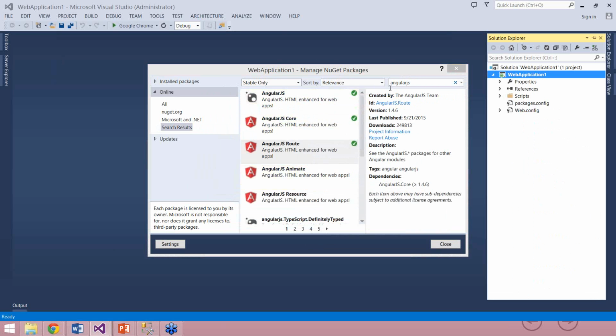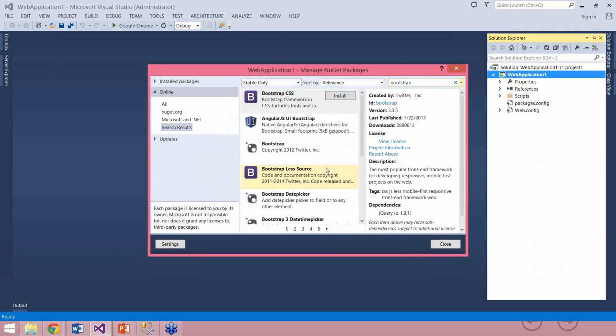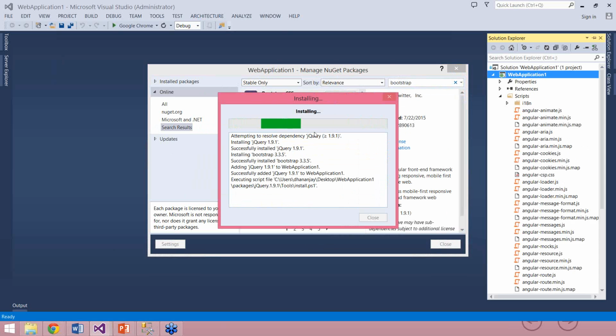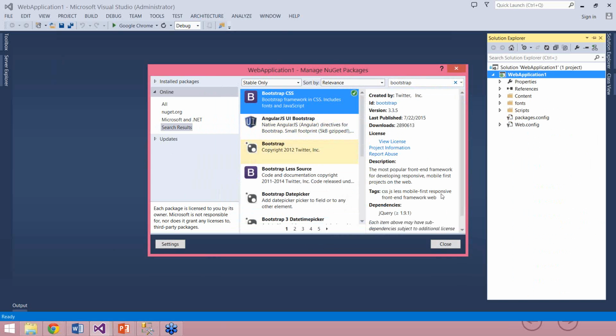Next, I'll install Bootstrap. Why do I need Bootstrap? Just to make my page a little bit more immersive. So here I have Bootstrap CSS. I search for that and click on install. It is installing Bootstrap now. So what I have done is, using Visual Studio and the NuGet package manager, I have installed the AngularJS libraries and the Bootstrap library.